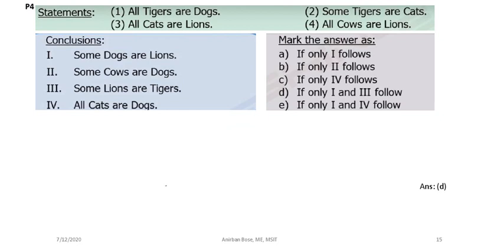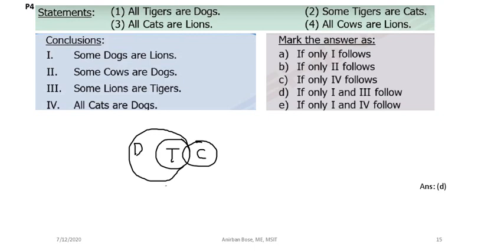Observe carefully. Some tigers are cats. So this is tigers, and this is cats. So tiger and cat, something has to be common. And all tigers are dogs. So you have to draw it in this way, so that the bare minimum condition is achieved. Then all cats are lions.